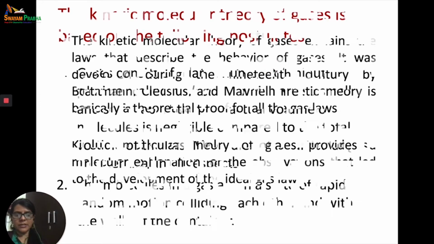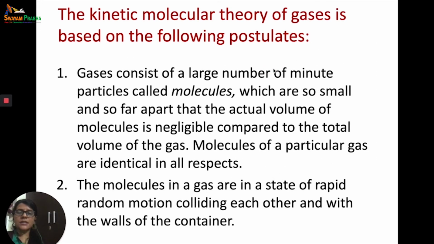Now, this theory is based on certain postulates or assumptions, and we need to know these postulates. The first postulate is that gases consist of a large number of minute particles called molecules, which are so small and so far apart that the actual volume of molecules is negligible compared to the total volume of the gas. The molecules of a particular gas are identical in all respects.